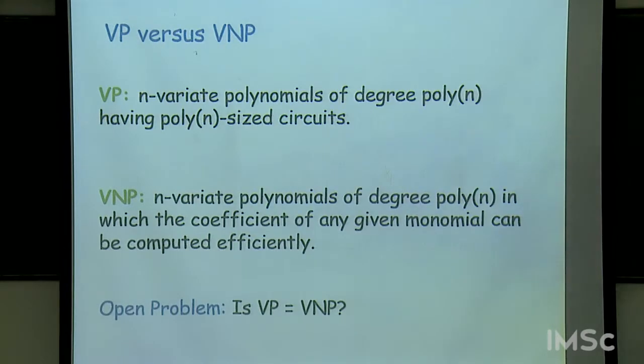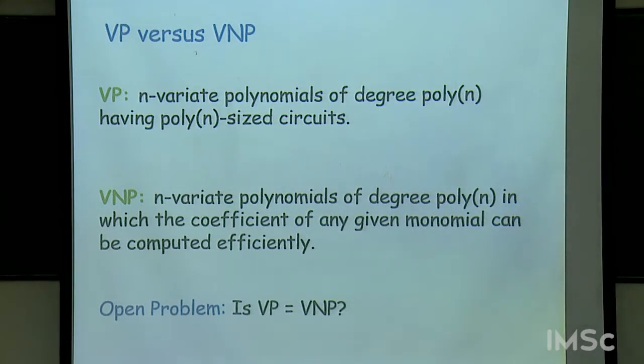And so let me come back to the VP versus VNP question. Formally, the class VP consists of all families of polynomials, let's say polynomials on n variables, which have degree poly(n) and can be computed by poly(n) sized circuits.